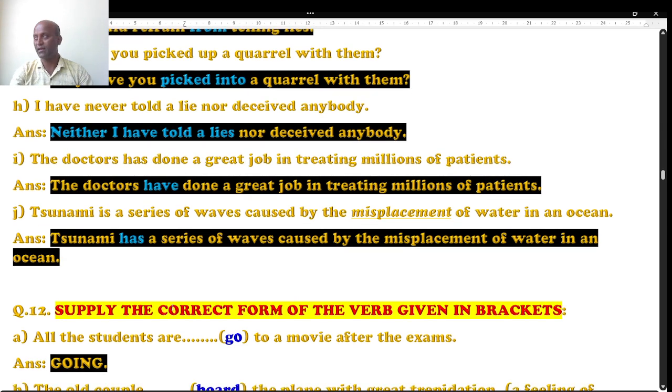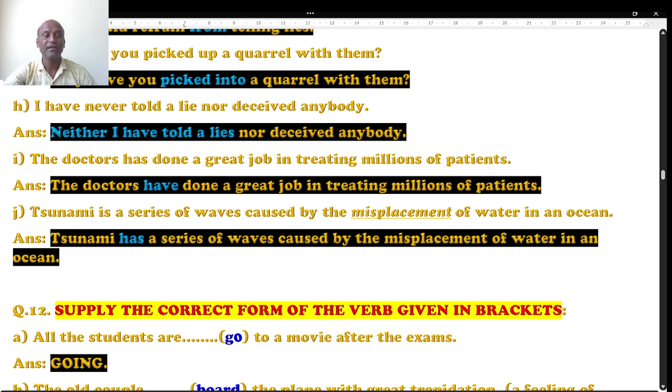Question number J. Tsunami is a series of waves caused by the displacement of water in an ocean. The mistake is what? Sorry, I mispronounced here. I want to read it for you.